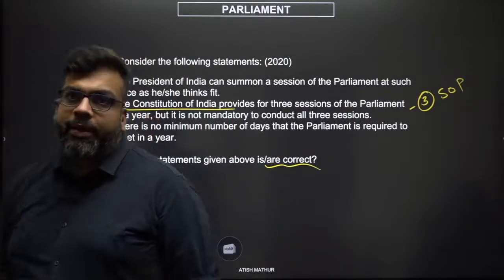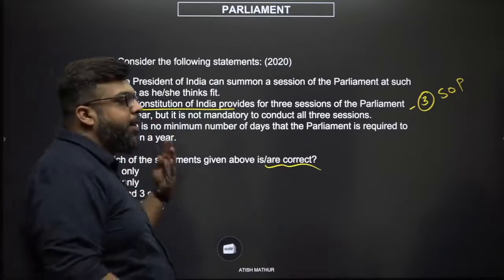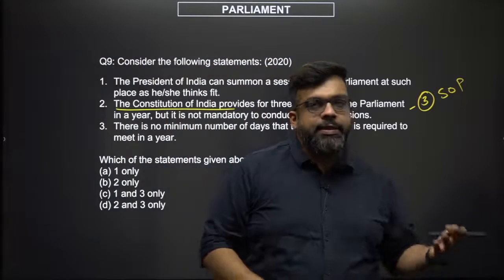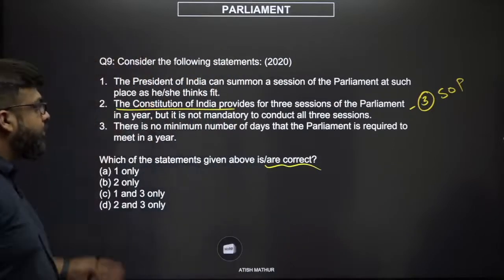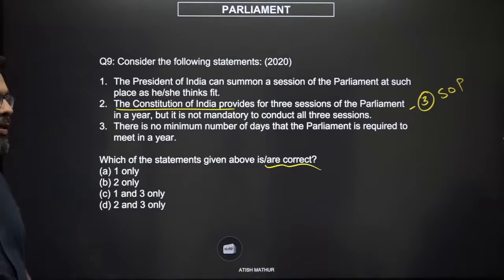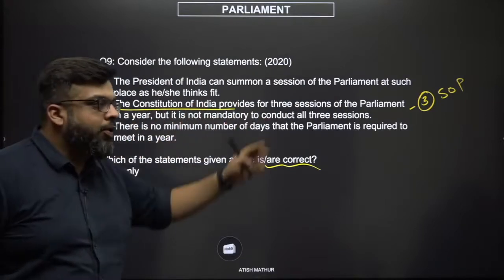where the house should have the freedom of deciding when the session has to happen? And that's why you have the Cabinet Committee of Parliamentary Affairs who tells the President what the parliamentary calendar for the year should be, right? So that is why, correct? So obviously this is the wrong option.